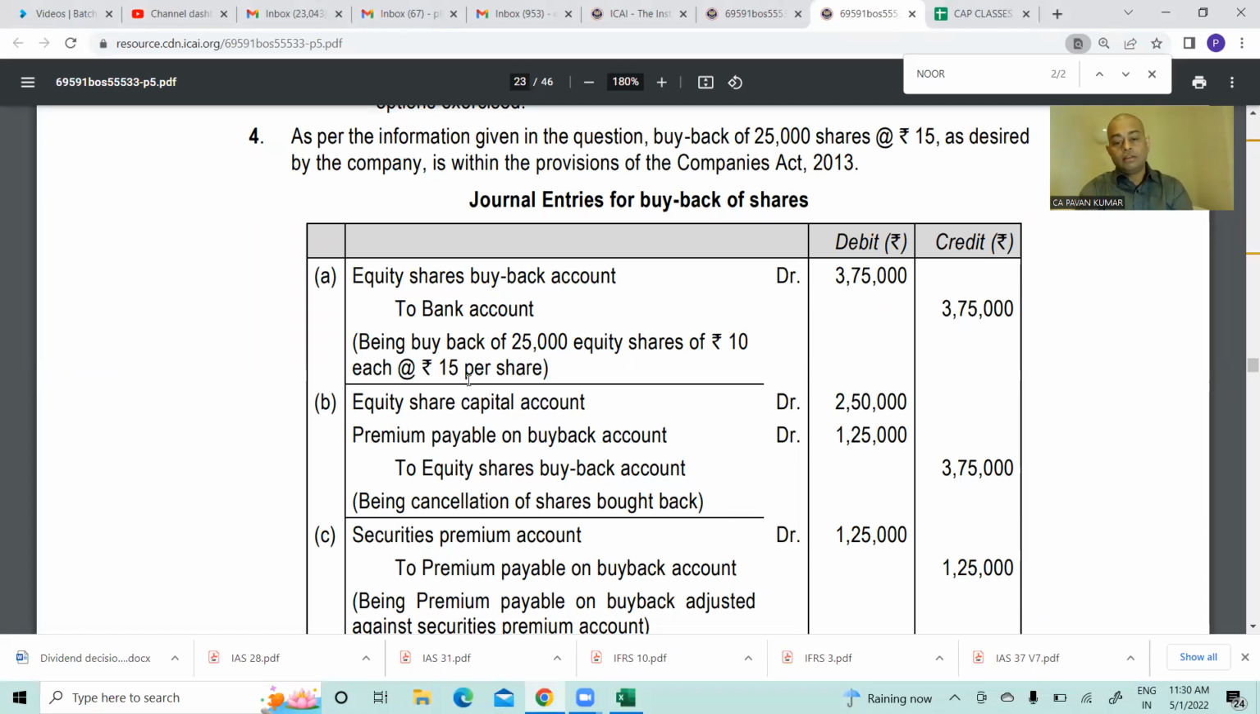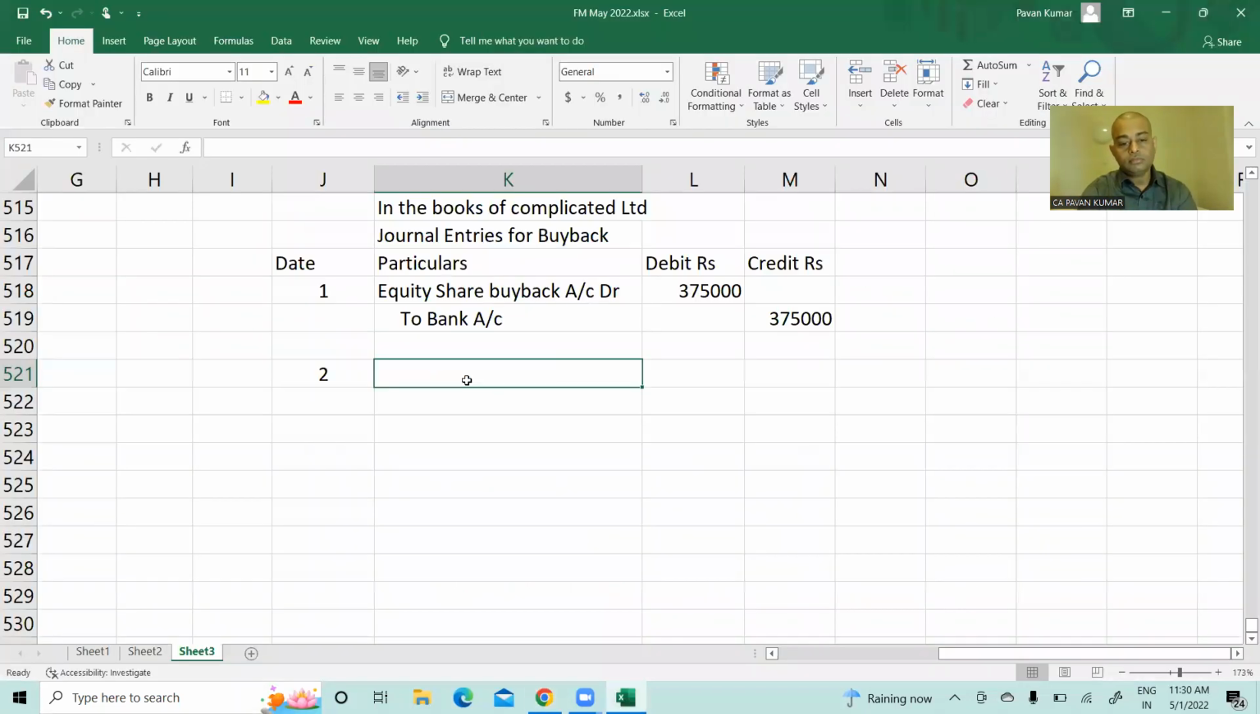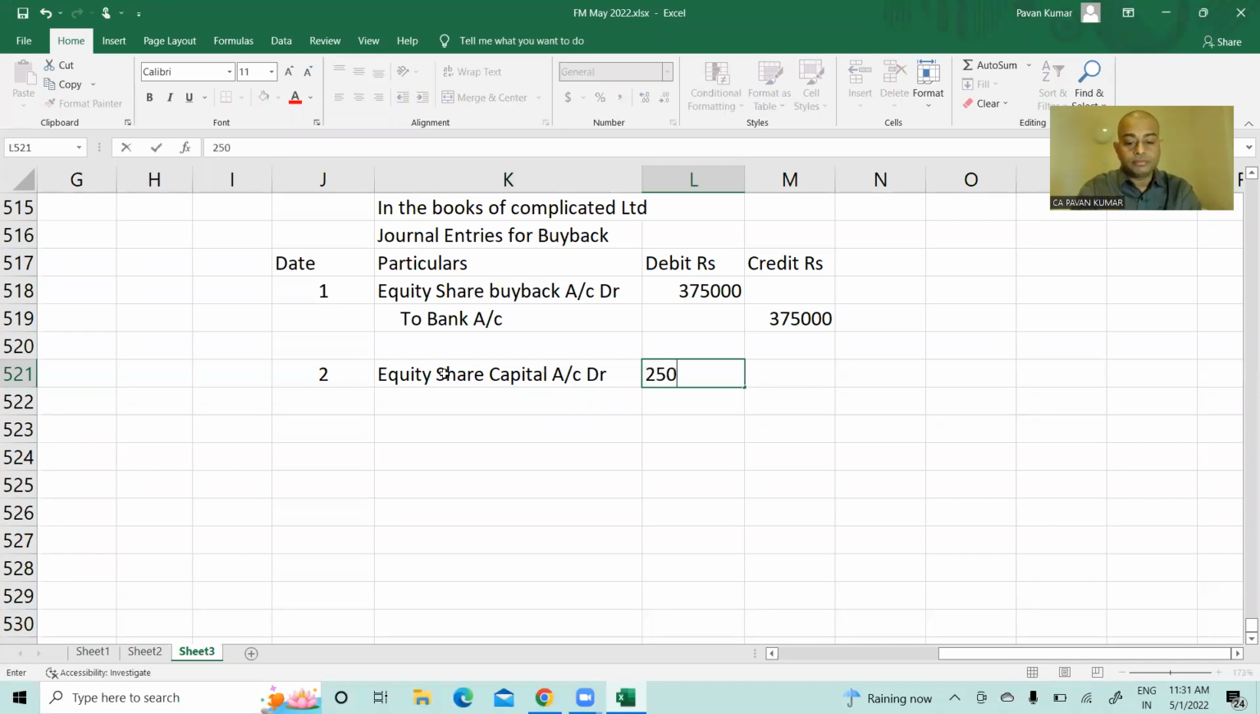Now tell me, out of this equity share buyback account at a rate of 15 rupees we calculated, we have two components. What are they? Equity shares and premium. So this we have debited. Now we need to reverse capital. Equity share capital account shows the credit balance. When you are reducing it, it is to be debited. So equity share capital account debit. How much? 25,000 into 10 rupees.